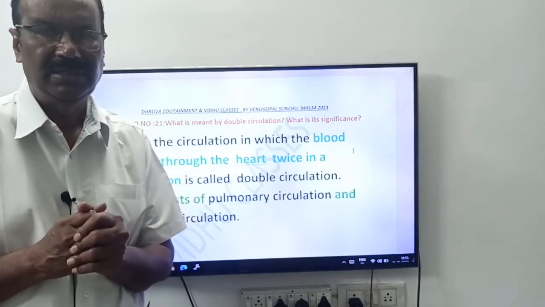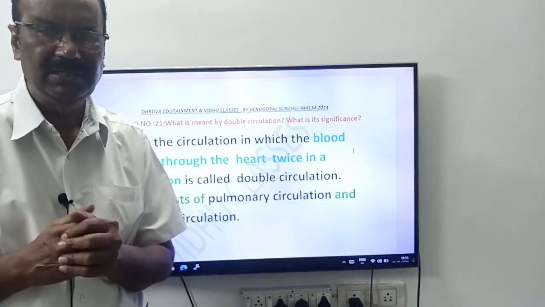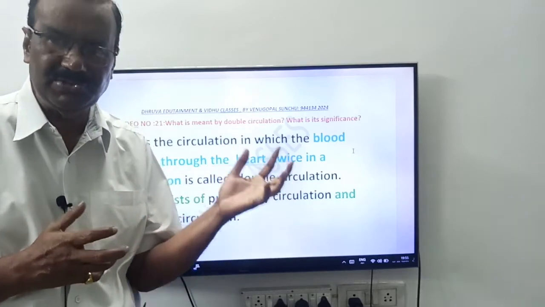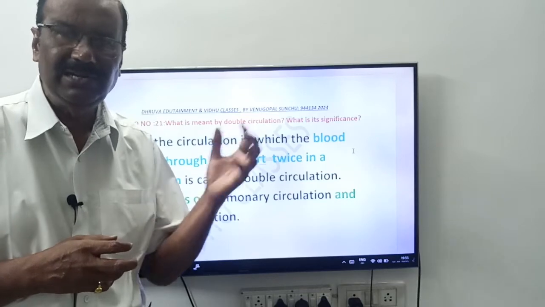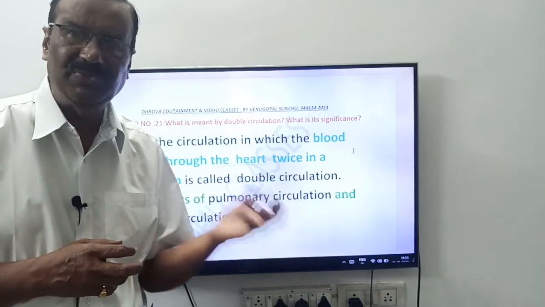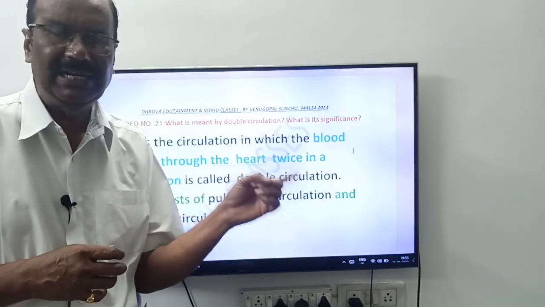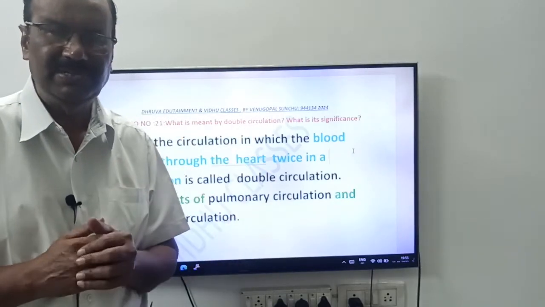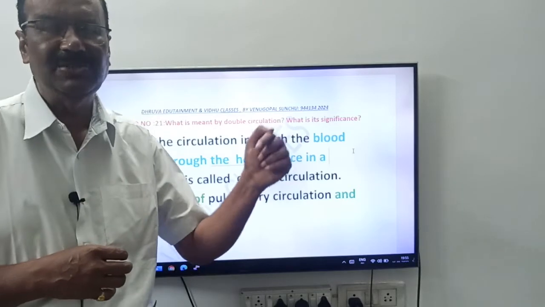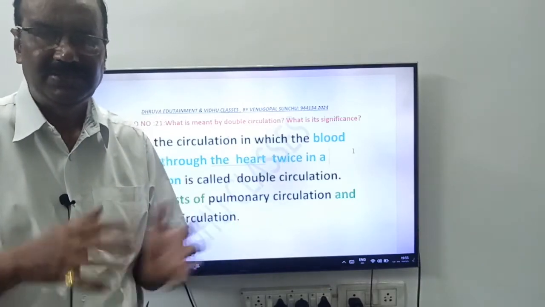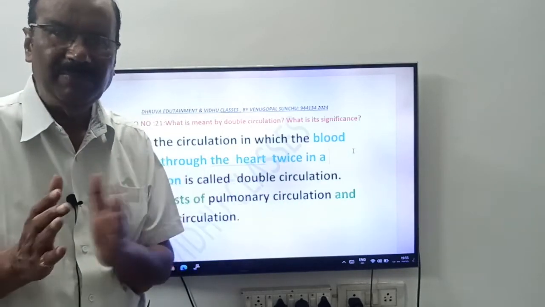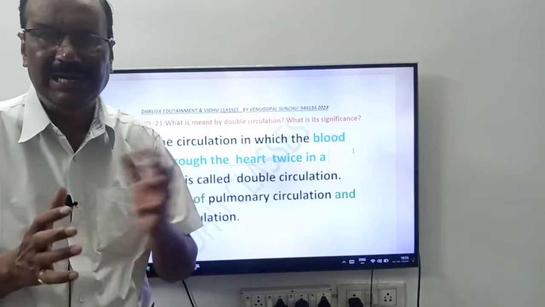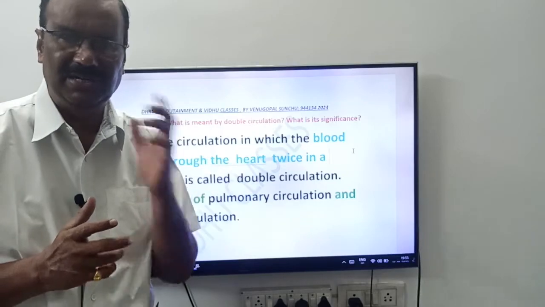From various body parts, blood enters into the right atrium, that is deoxygenated blood. The deoxygenated blood enters into the right ventricle. From the right ventricle, it reaches the lungs. There purification takes place. From there it enters into the left atrium. So, circulation of blood between heart and lungs is called pulmonary circulation.